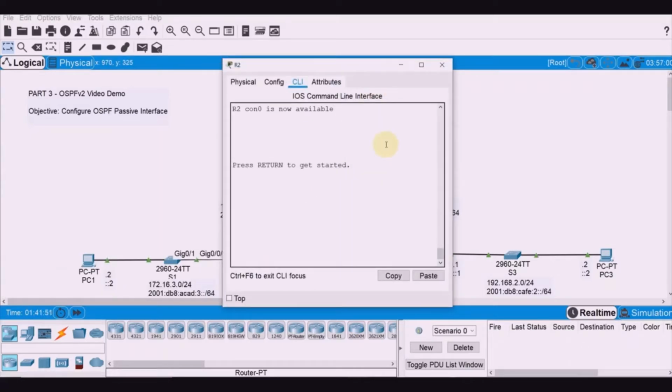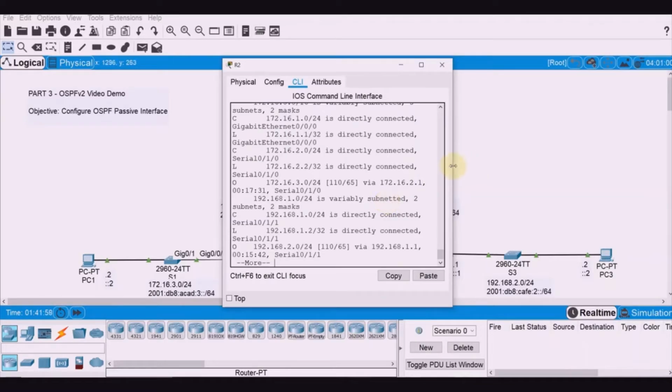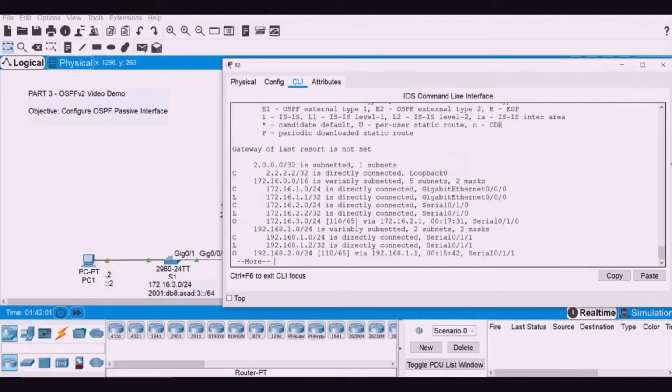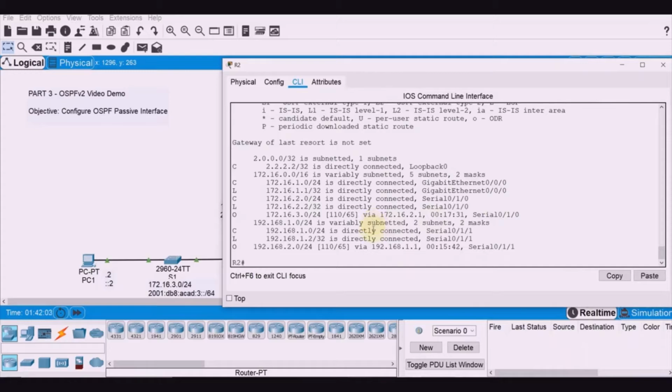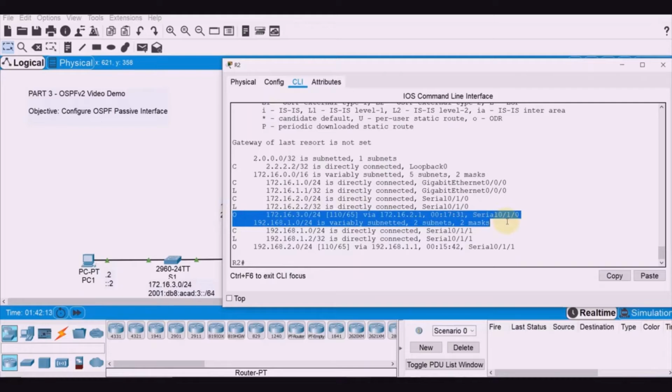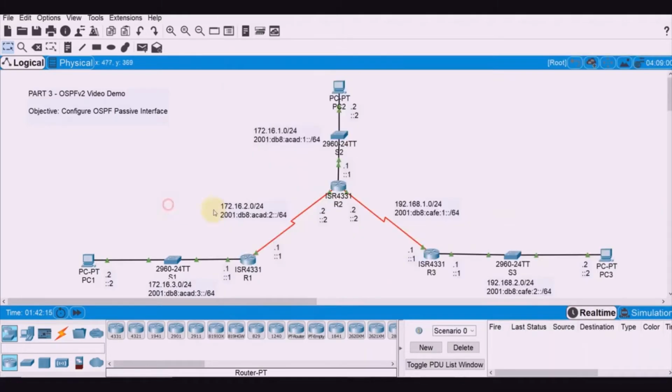Enable. Show ip route. Let's see, can you still see 172.16.3.0 here? You'll have it there. So 172.16.3.0.